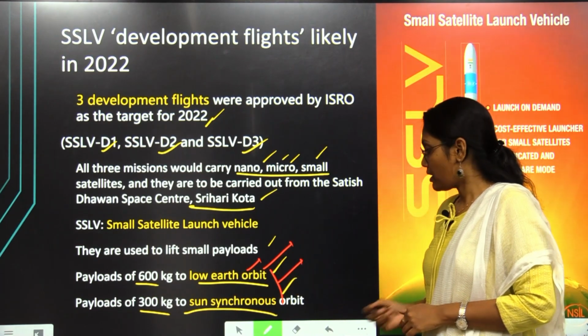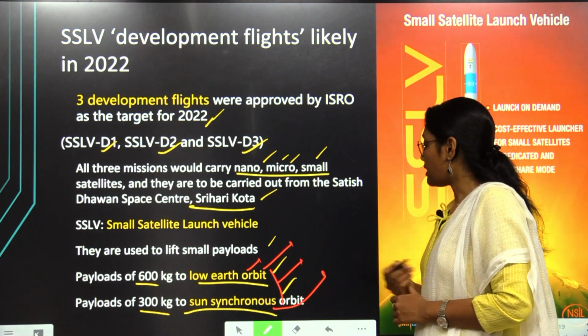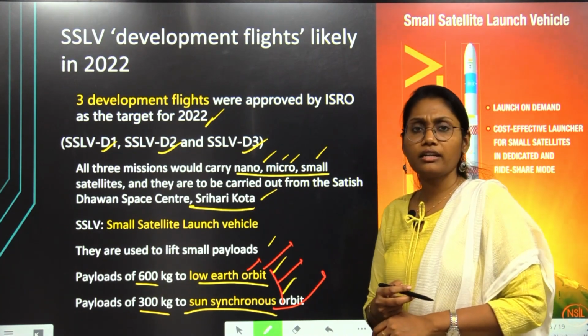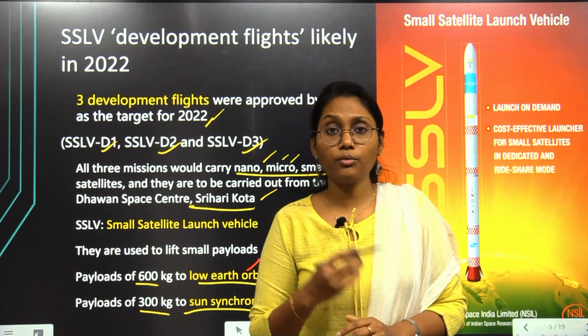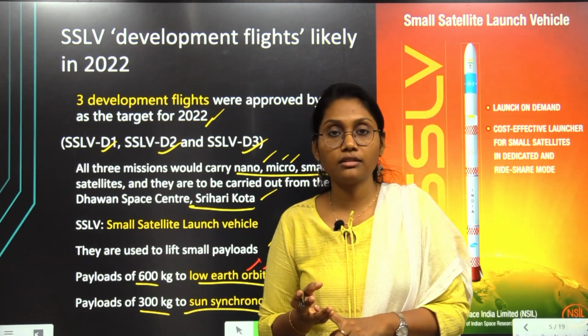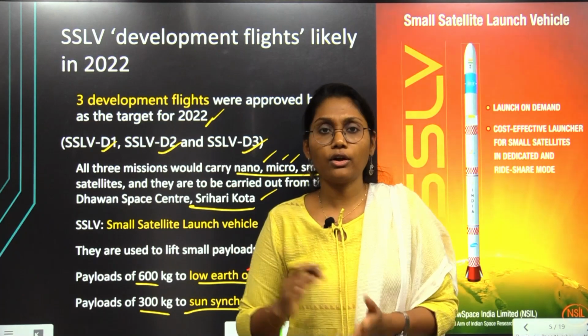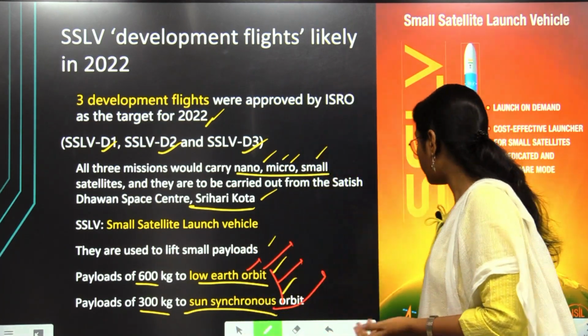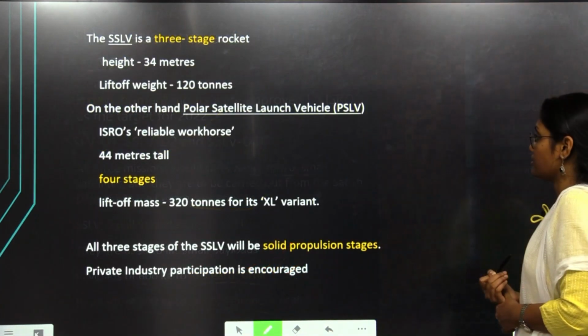That's why these small satellites carrying 600 kilograms will be put in the low Earth orbit. Coming to Sun synchronous orbits, we hear now and then about so many orbits: geostationary orbits, geosynchronous orbits and Sun synchronous orbits. Let us learn the meaning of these orbits.